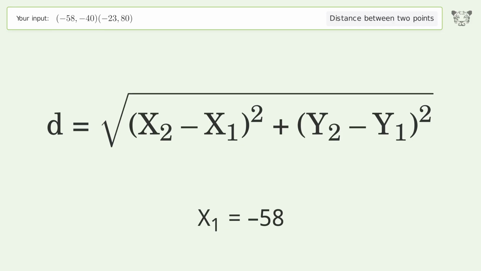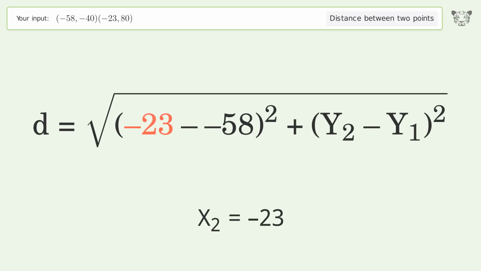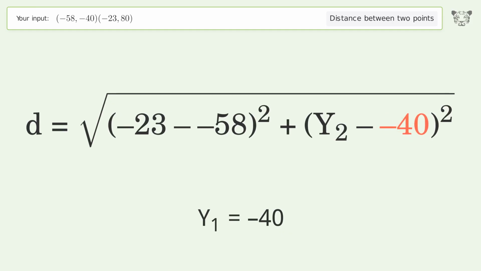x1 equals negative 58. x2 equals negative 23. y1 equals negative 40. y2 equals 80.